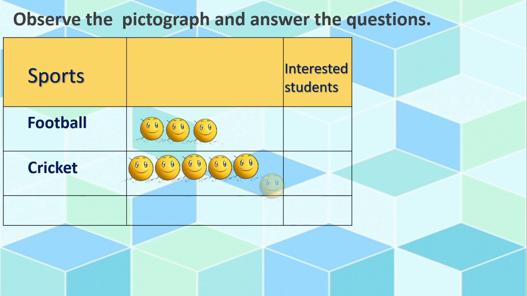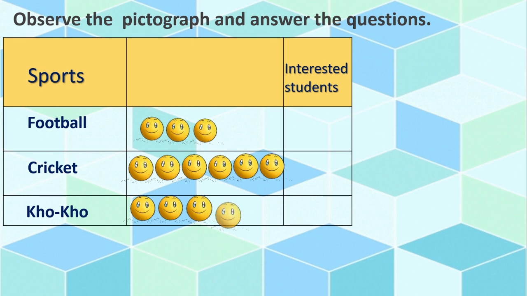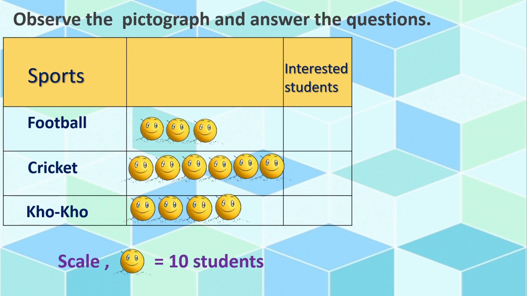So many smileys you can see, means faces of the students. Then Kho. Now we need the scale to calculate the sum. See the scale. One face is equal to 10 students. How to calculate? One smiley face is equal to 10 students.